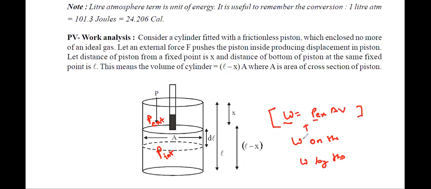Think logically. See the formula. What is P? It is P external. System is this one. External pressure is applied. Volume is also positive.